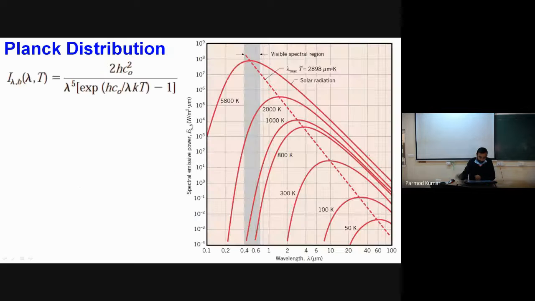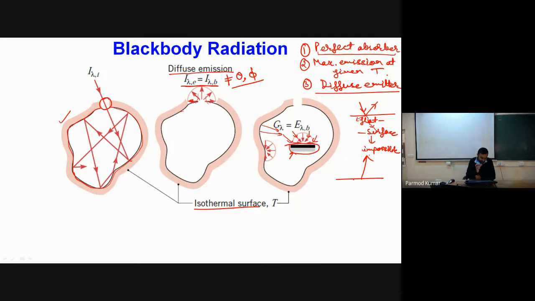Now, we have seen in the previous lecture that to determine the total radiative emissive power, we relate it with the intensity of the radiation, I lambda, theta, and phi. And in this idealized assumption, for a black body we have only spectral variation, and directional dependence will not be there. So if we have to quantify this amount of heat transfer, we have to determine the value of I lambda for our idealized black body.